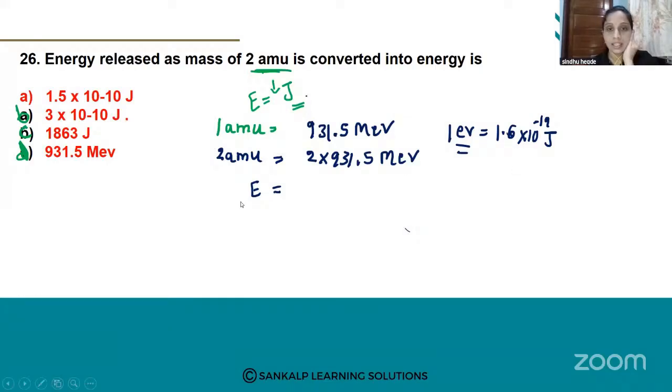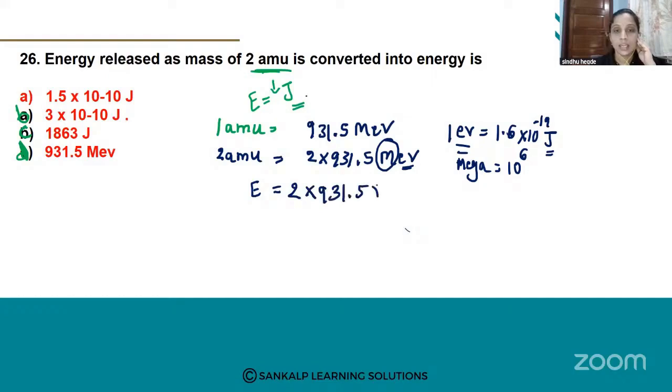Okay. See, here they give electron volt to joule convert aitu. Then again they mentioned here mega. What is mega value? Mega is nothing but 10 raised to ಎಷ್ಟು ಅಂತ ಹೇಳ್ತೀರಾ? Mega ಅಂದ್ರೆ 10 raised to 6. Okay, mega means 10 raised to 6. So substitute all this in here and calculate energy. 2 into 931.5 into mega is 10 raised to 6 into electron volt is 1.6 into 10 raised to minus 19.